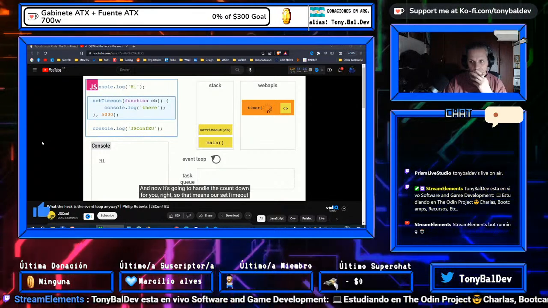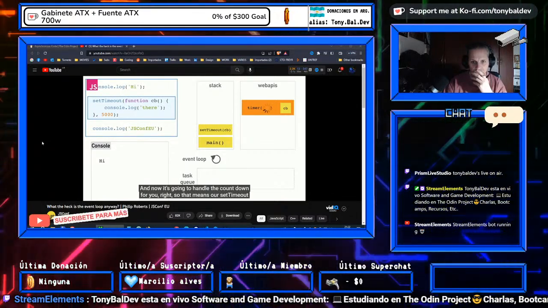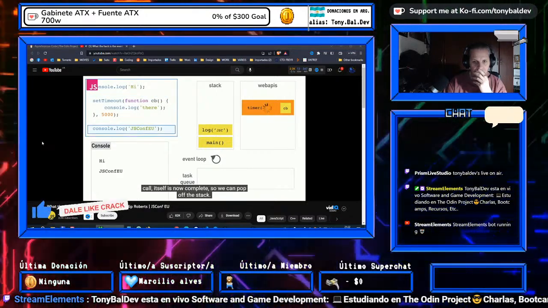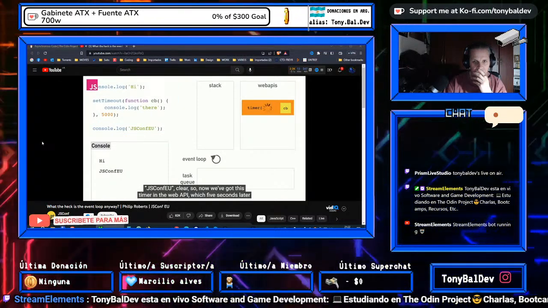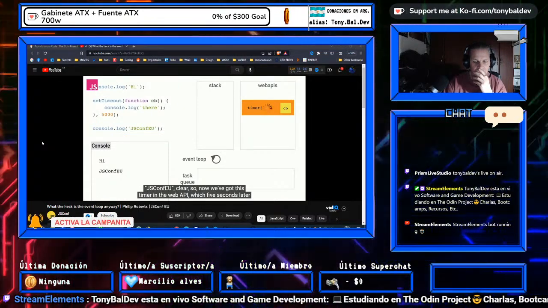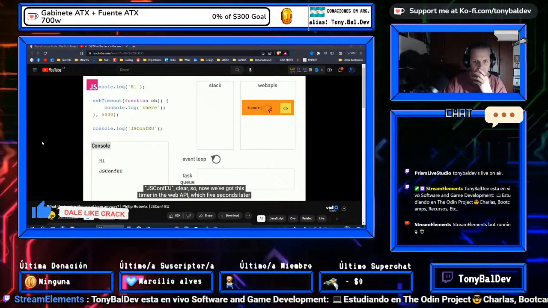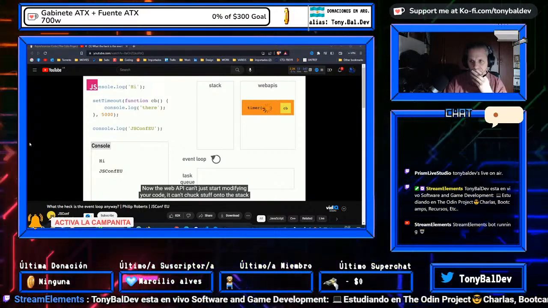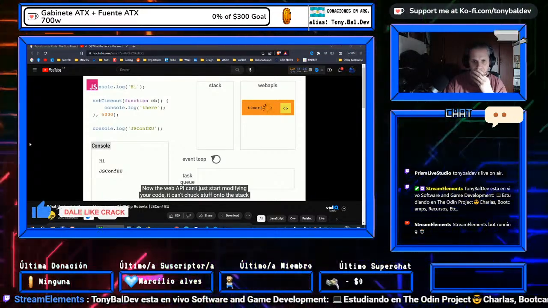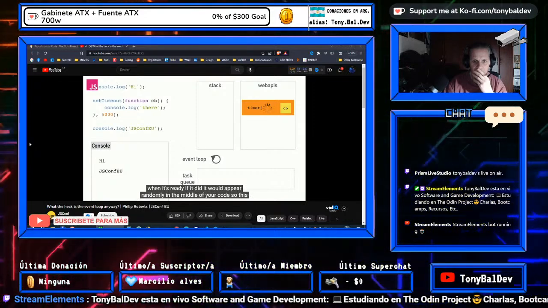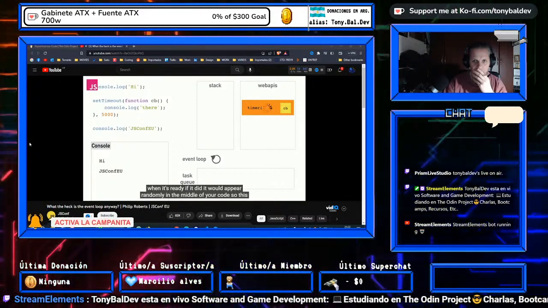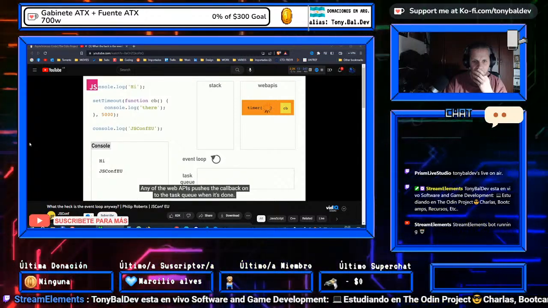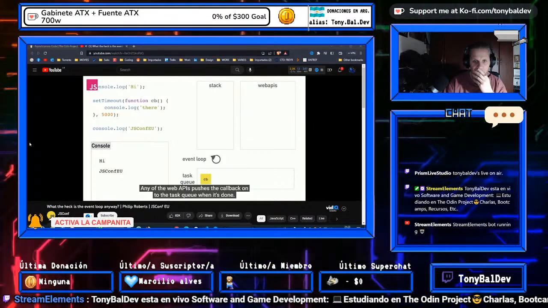And now it's going to handle the countdown for you, right? So that means that our setTimeout call itself is now complete, so we can pop it off the stack. jsconf.eu, clear. So now we've got this timer in the web API, which 5 seconds later is going to complete. Now, the web API can't just start modifying your code, right? It can't just chuck stuff onto the stack when it's ready, because if it did, it would just appear randomly in the middle of your code. So this is where the task queue or the callback queue kicks in. So basically, any of the web APIs, when they're done, push your callback onto the task queue.